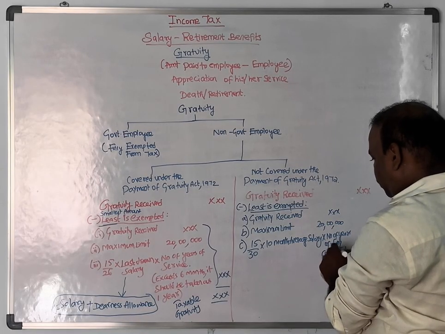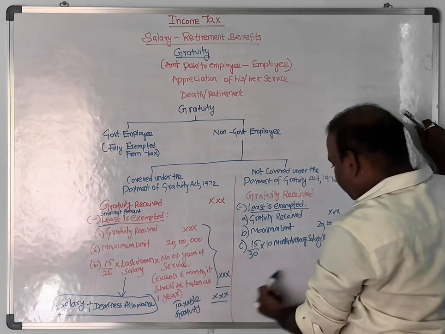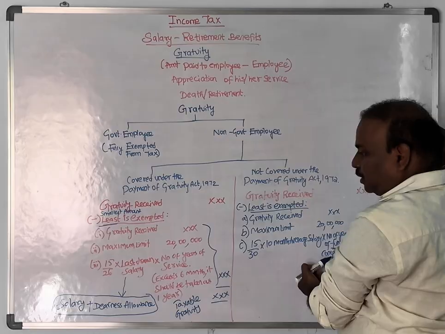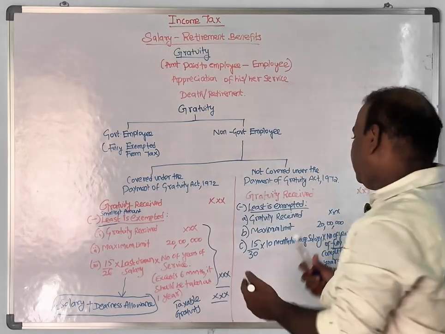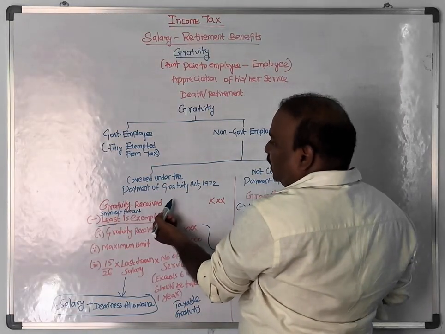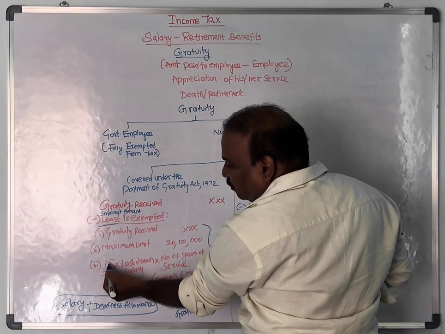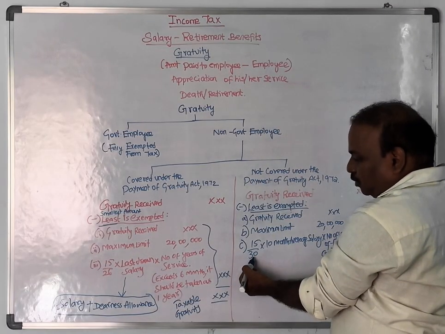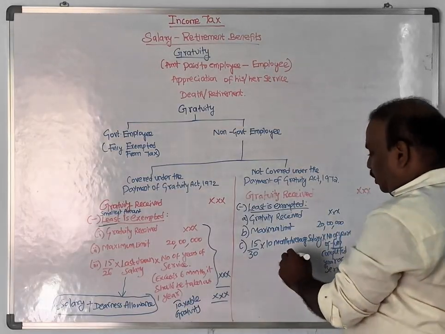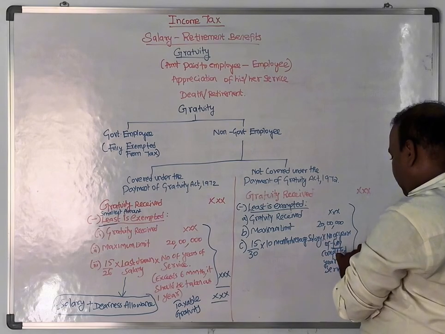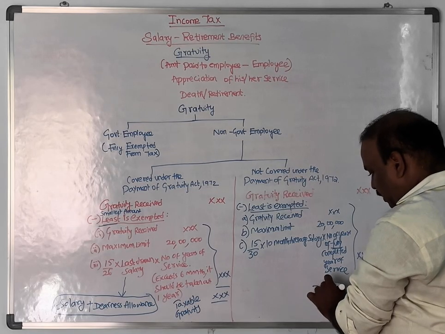The important word is fully. In the previous case, if it exceeds 6 months, we can round off as 1 year. Here, if it exceeds 6 months, it should not be considered. We only consider the number of fully completed years of service. When the gratuity is covered under the Payment of Gratuity Act, Sunday should not be included. That is why 15 by 26. Here Sunday should be included, so the provision is 15 by 30. When you simplify, you will get 1 by 2. Now from these three, the least amount is to be deducted and the remaining is the taxable gratuity.